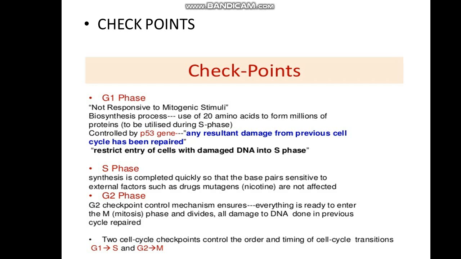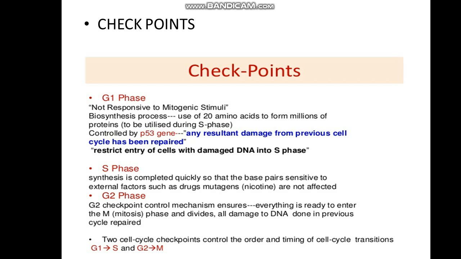Likewise, there are certain checkpoints, and in G1 phase there is a checkpoint, and it is controlled by the p53 gene. This p53 will recognize if there is any damage and whether the cell has to be arrested there. So p53 is controlling G1 phase. It restricts the entry of cells with damaged DNA into the S phase.